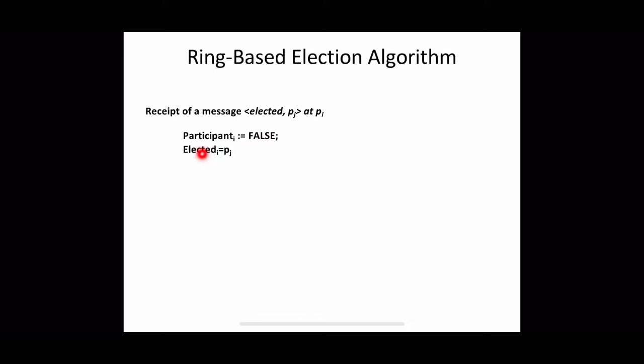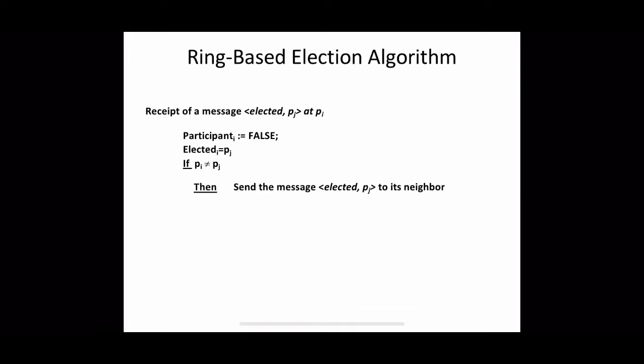Then it changes the value of elected_i to Pj, where Pj is the new coordinator ID received in the elected message. Now, unless it is the new coordinator, it will forward the message to its neighbor. That means if Pi is not equal to Pj, it forwards. When the received identifier is the same as its own, the received one is the new coordinator, and that means one cycle is over, informing all others, because this elected message was initiated by this coordinator itself and is now received back by the coordinator itself.